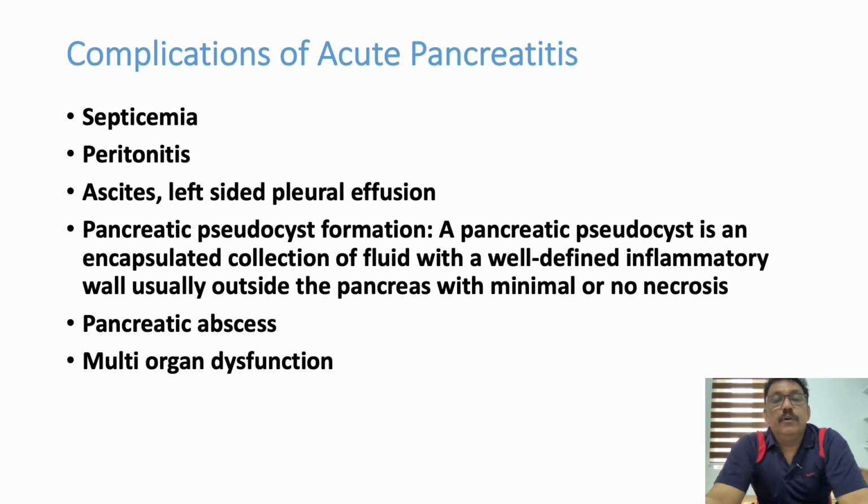Ascites and left-sided pleural effusion can be there in many patients. Pancreatic pseudocyst formation is an encapsulated collection of fluid with well-defined inflammatory wall, usually outside the pancreas with minimal or no necrosis. Pancreatic abscess can occur. Multi-organ dysfunction can also be produced by pancreatitis, especially ARDS, renal failure, myocarditis, pericarditis. All these things can occur in pancreatitis.